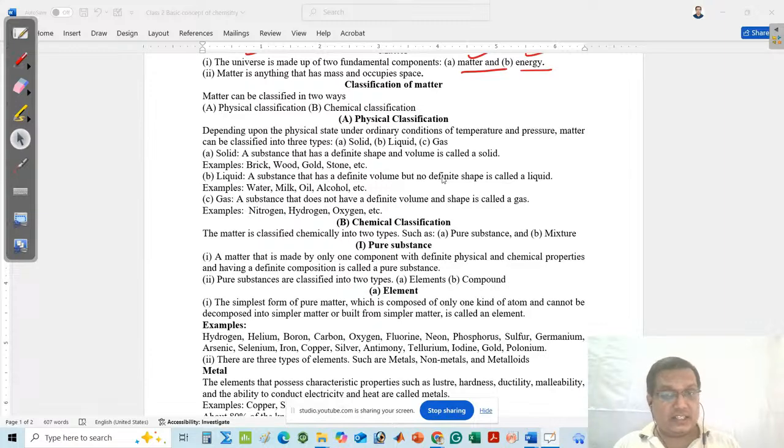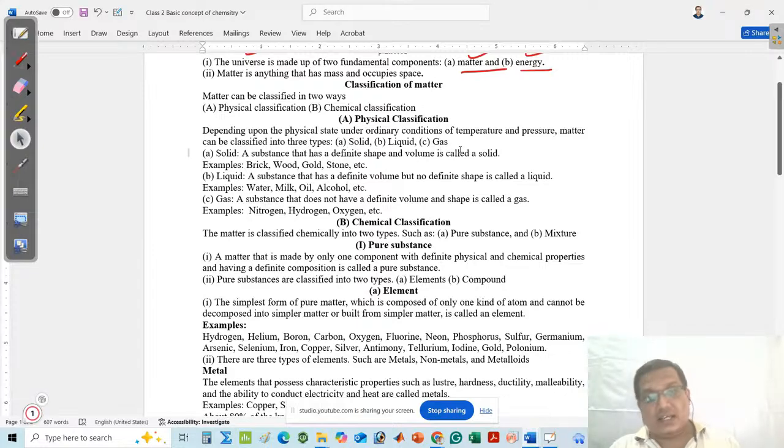There are generally three states of matter. One is solid, another is liquid, another is gas. Suppose someone asks you what is the state of ice, then obviously you can say that the ice is present in the solid state.